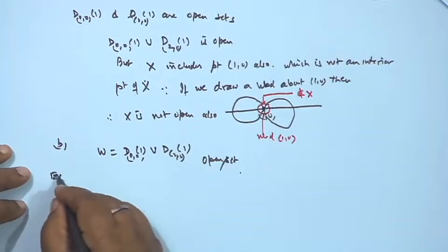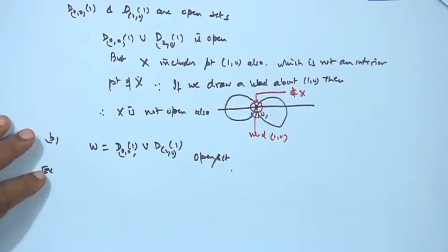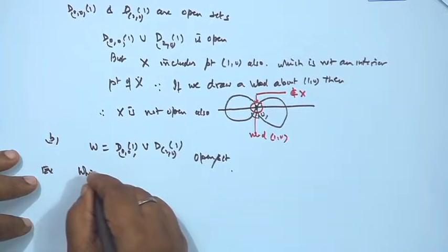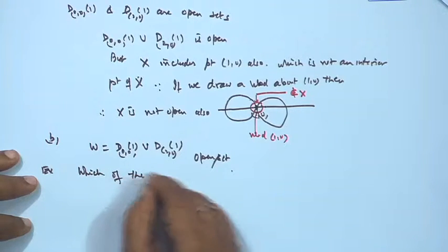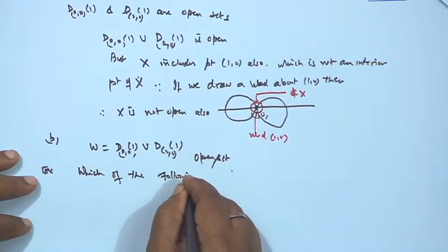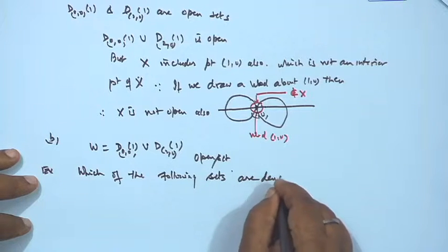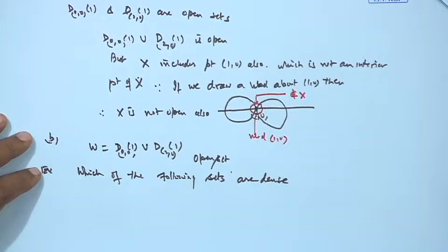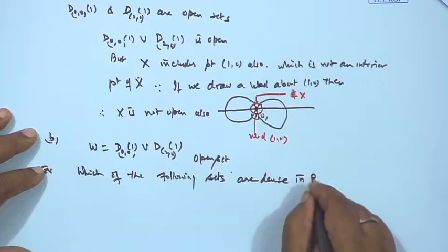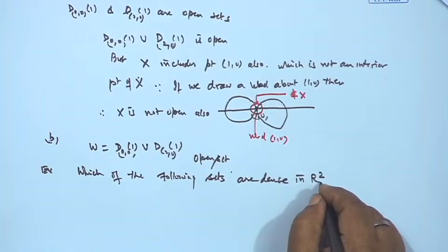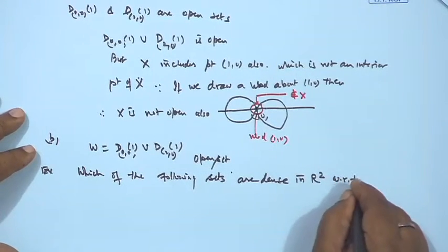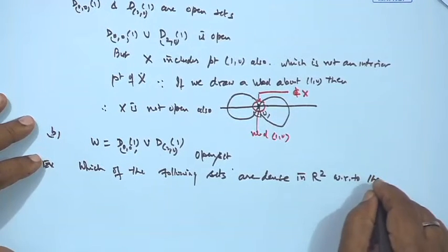Next example is: which of the following sets are dense in R2 with respect to the usual topology?